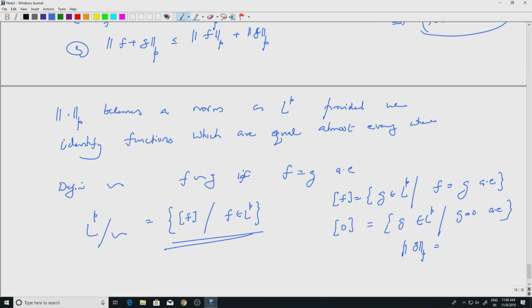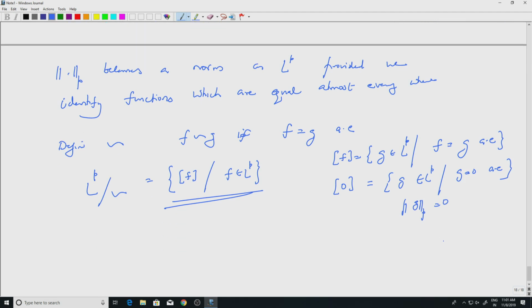Because when you integrate, you don't distinguish between functions equal almost everywhere. So that is why g will be considered as 0. So after this identification, this becomes a genuine normed linear vector space. Okay, but we will not bother too much about this equivalence relation, because for all practical purposes we can deal with it as usual function spaces.